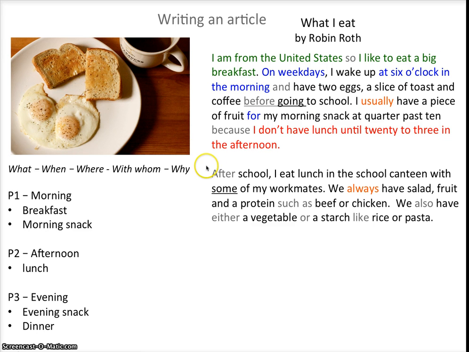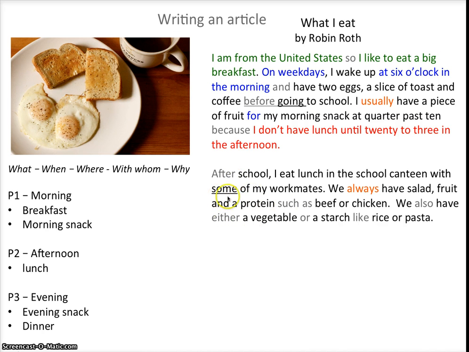So here you can see that the second paragraph is dedicated to what I eat for lunch. However, I introduced it by talking about what time I have lunch at the end of the first paragraph. After school, I eat lunch in the school canteen with some of my workmates. We always have salad, fruit, and a protein, such as beef or chicken. We also have either a vegetable or a starch, like rice or pasta.